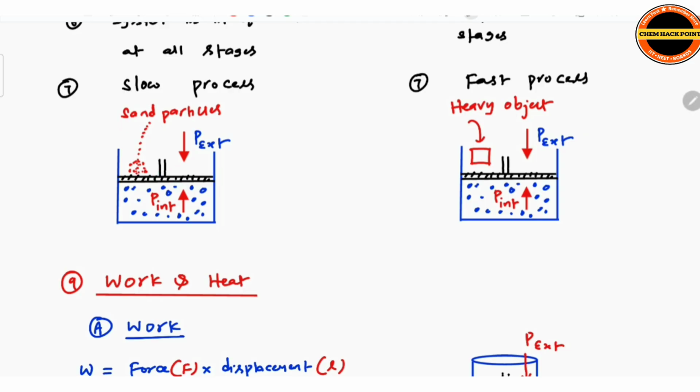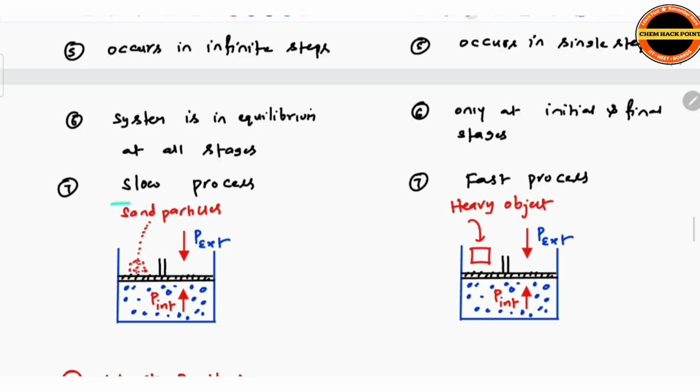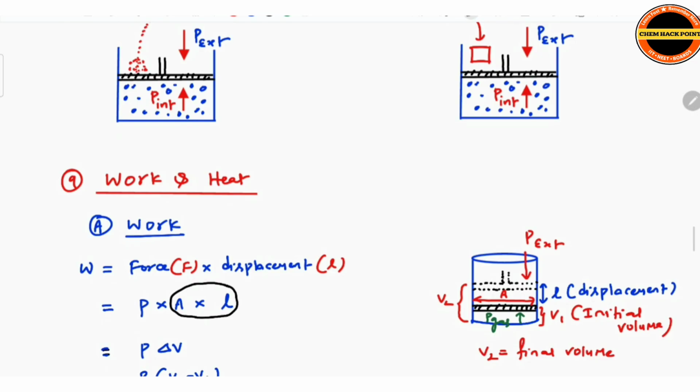Here only at the initial and final stages does the piston remain constant for some time. One is a slow process, the other a fast process. Later we are going to discuss reversible, irreversible and different processes in detail.